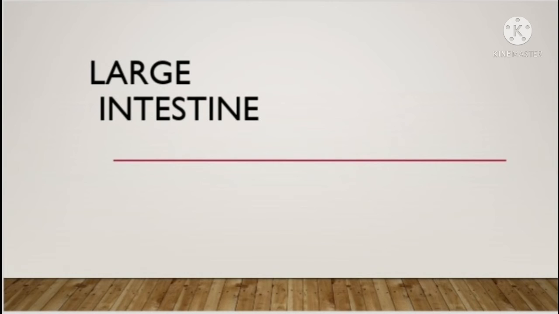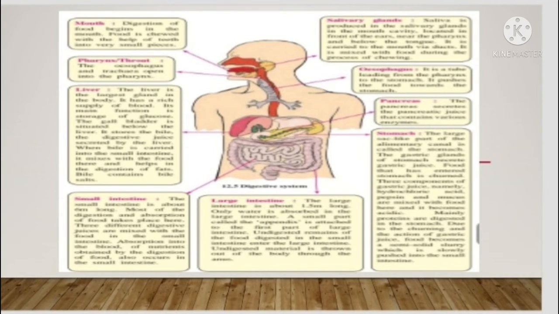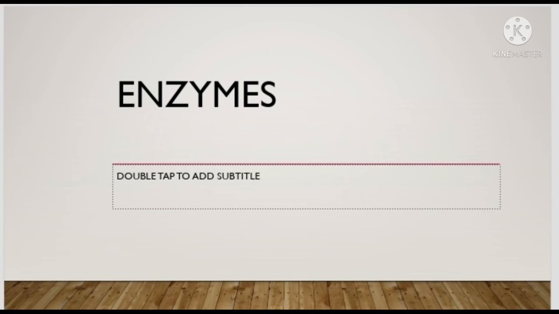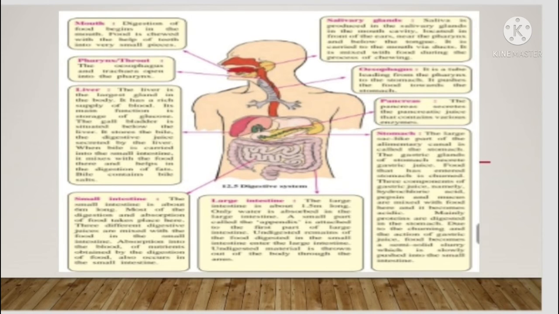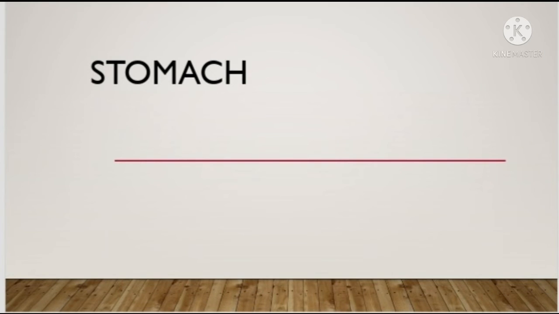Then the liver contains bile juice to make food alkaline and to convert large fat particles into small ones. The pancreas contains pancreatic juice which contains trypsin, lipase and amylase to convert protein into amino acids, to convert fat into fatty acids and glycerol, and to convert carbohydrate into simple sugar. And the small intestine contains intestinal juice. It converts protein into amino acids, complex carbohydrates into glucose, and fat into fatty acids and glycerol.